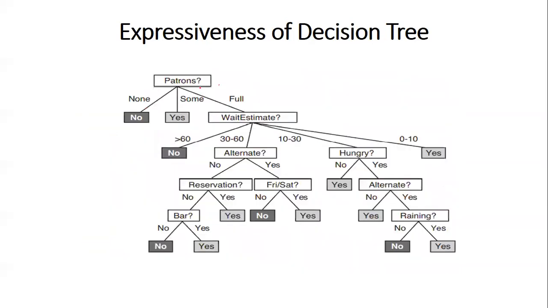So you can see this decision tree. First, we are checking the patrons, meaning how many people are already in the restaurant. If nobody is in the restaurant, then the user will not wait.